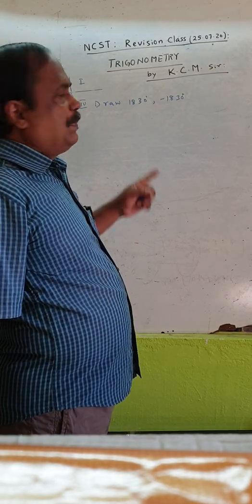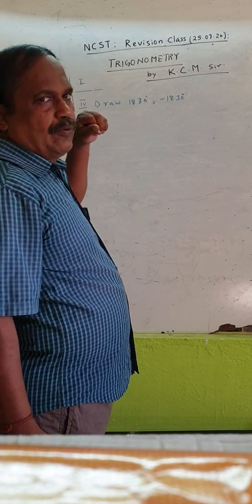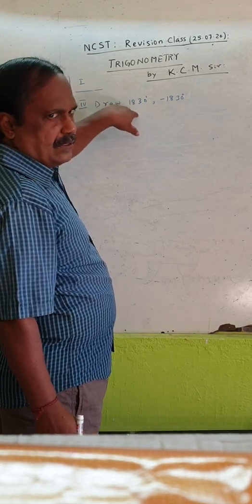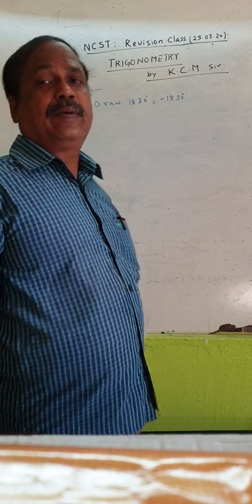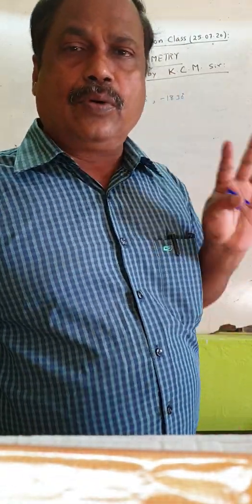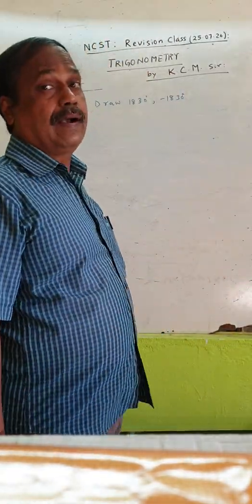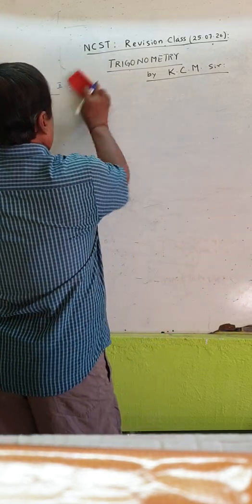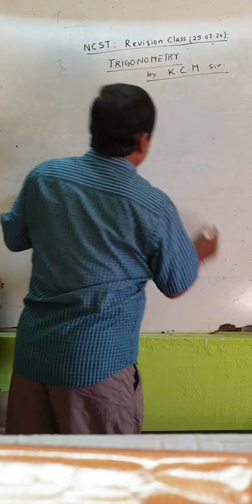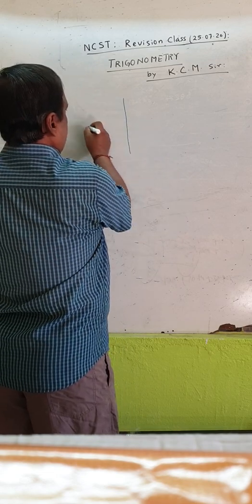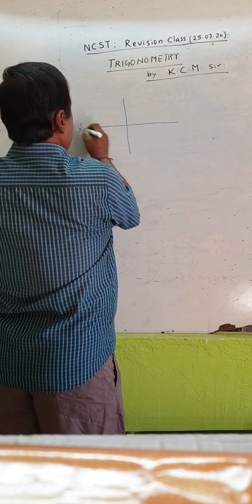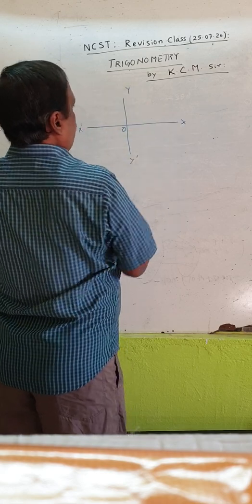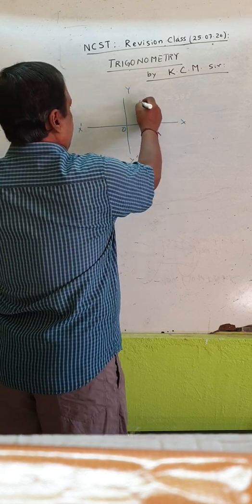Before this, let me make you clear about these quadrants, because it will be very clear once you know them. What do you mean by quadrants? This is X dash O X, Y O Y dash.